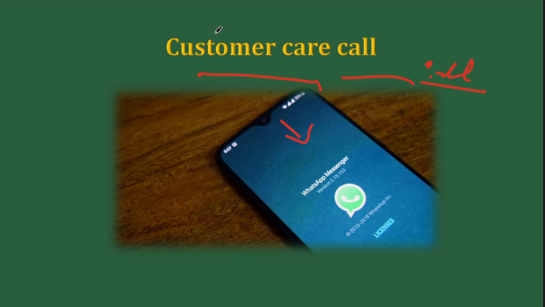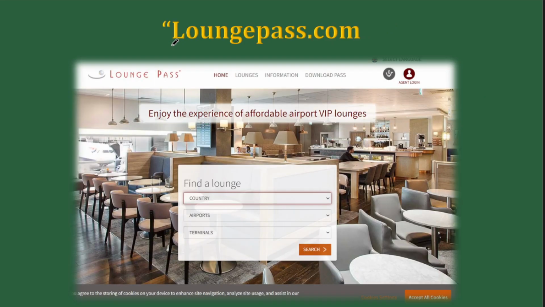And from this WhatsApp number, she got a customer care call. Now listen to this carefully. It all matters. She got a customer care call. It was a video call. And the customer care suggested a website to book it. This website is called launchpass.in. Alright, launchpass.in. That was the website that was suggested to her.